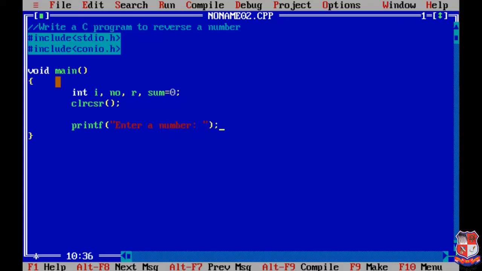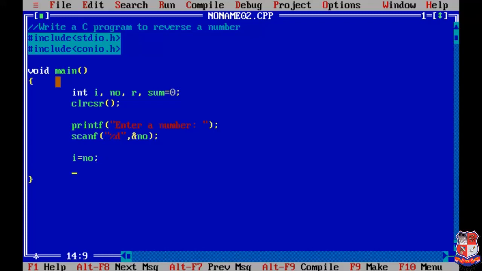Then we are writing a scanf function to take the input from the user. Inside the inverted commas we write %d, comma, &number. Now we have to give the value of number to I. For that we write I = number.